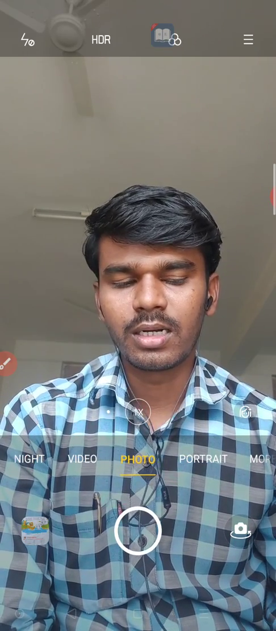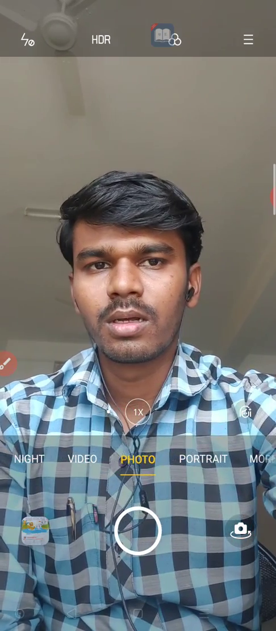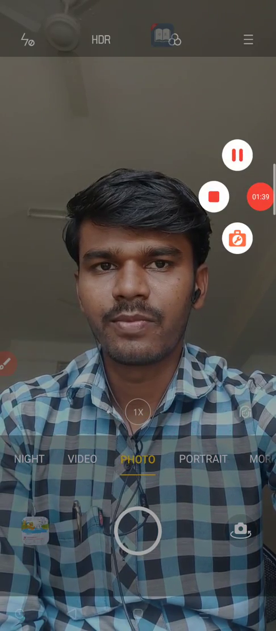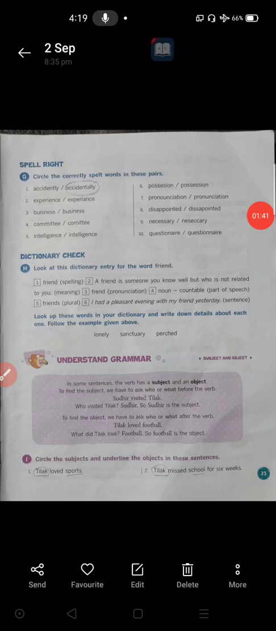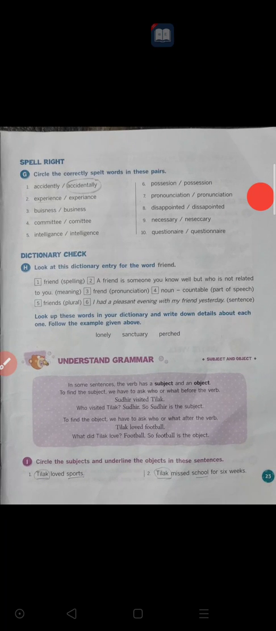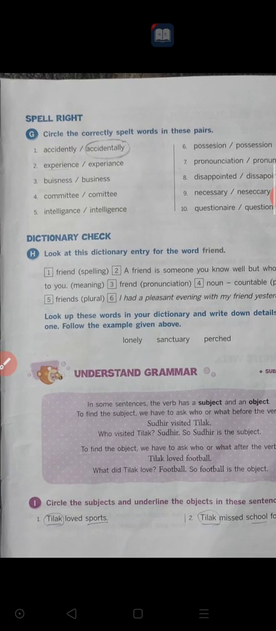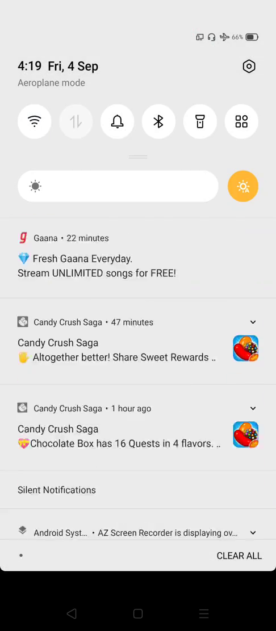So let us go to the exercise part of the second lesson now. I will continue from where I left off yesterday. Look at it, spell right. It is G main. F main is already over, I explained till F main in my previous video. Here you can see: circle the correctly spelt words in these pairs. The correctly spelt word you have to circle here. The first one is already done for you.